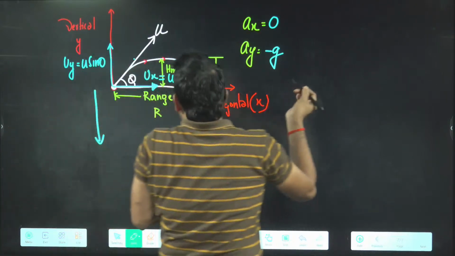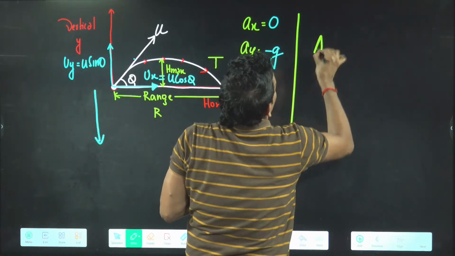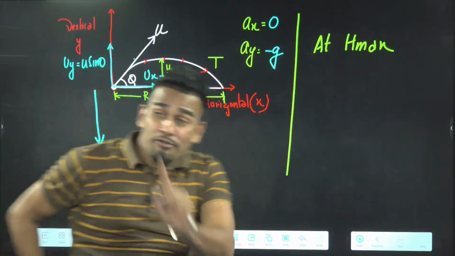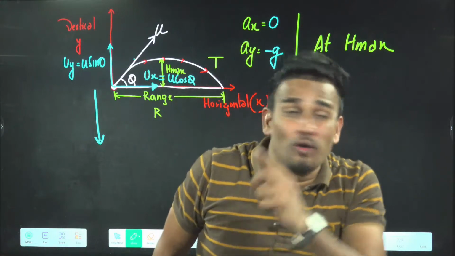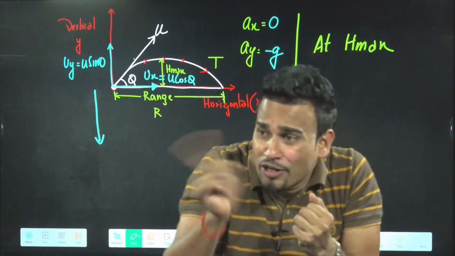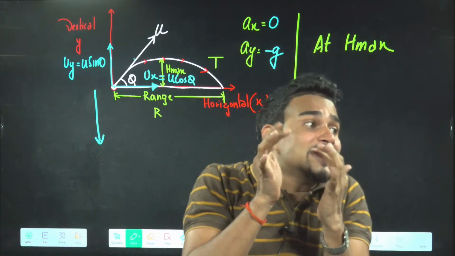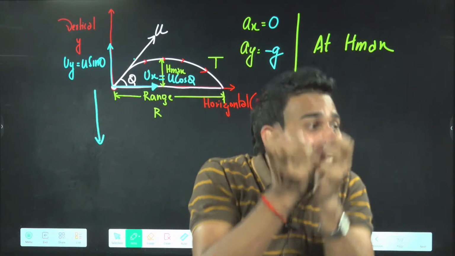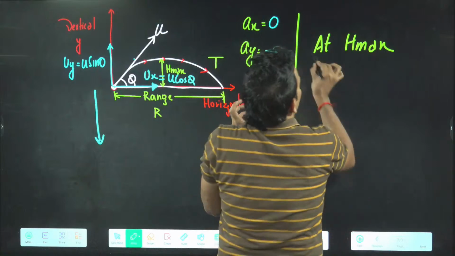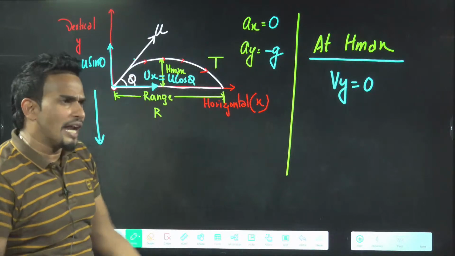At h max, at maximum height, what will be your velocity along y? 0. X, it will not affect. X is horizontal, your gravity is only vertical, so it will not affect the horizontal component of velocity. It will affect only vertical. For example, vertical started with 20, now it will make it 18, 17, 10, 5. At h max, final velocity along y will be 0, because gravity is pulling down.